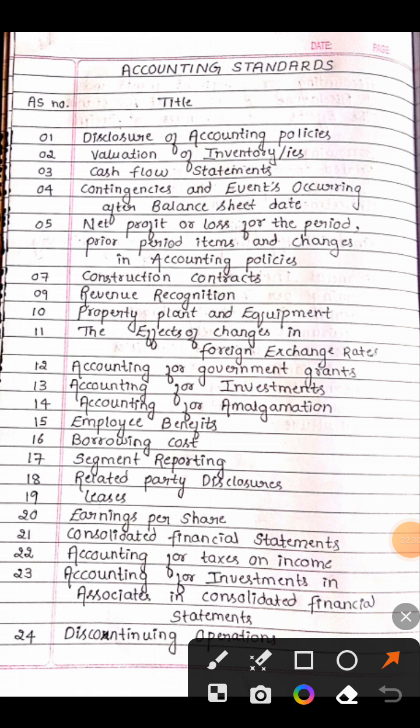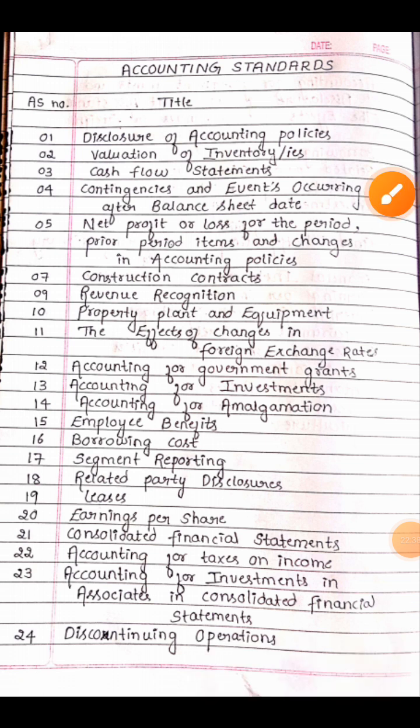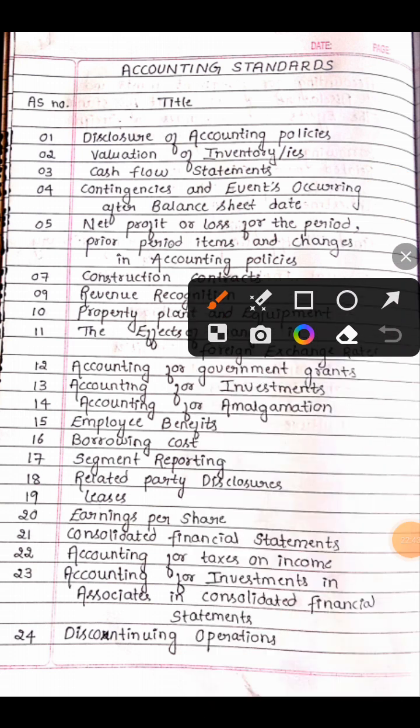Okay, next we have AS 24. AS 24 is discontinuing operation. AS 24, discontinuing operation.